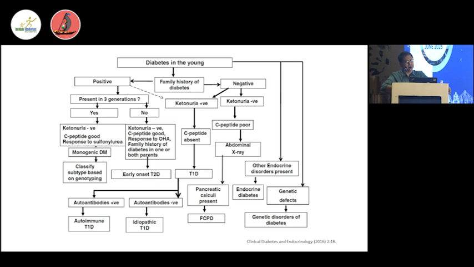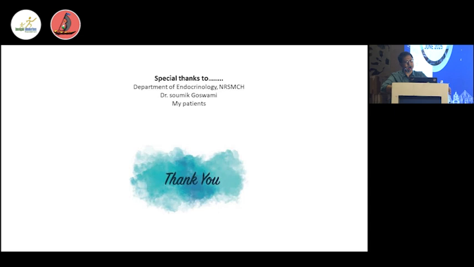So this is in a nutshell how to proceed for diabetes in young. So we have to at least give stress to the family history, then whether the 3 generations are present or not, whether ketonuria is present or not, then we can go for the simple imaging techniques and other issues with the C-peptide level for proper assessment in diabetes.